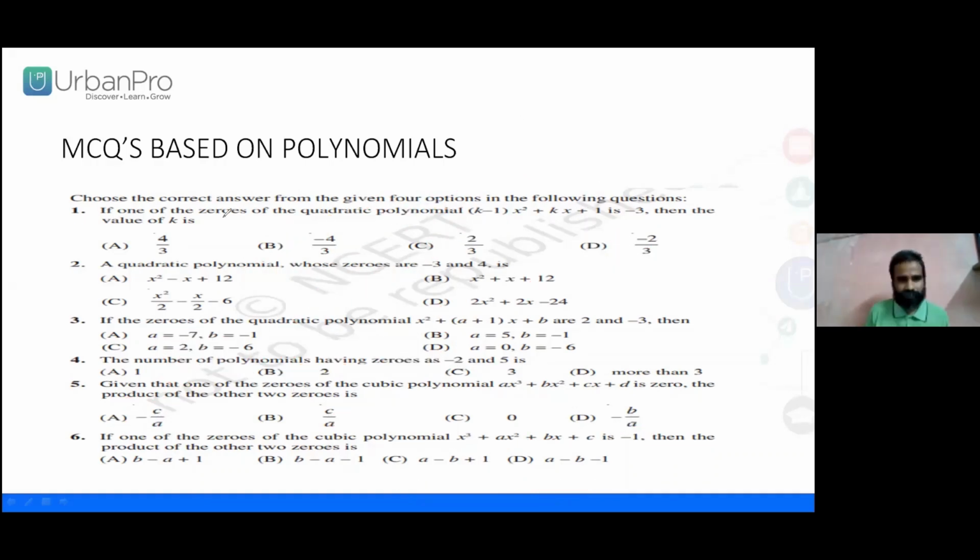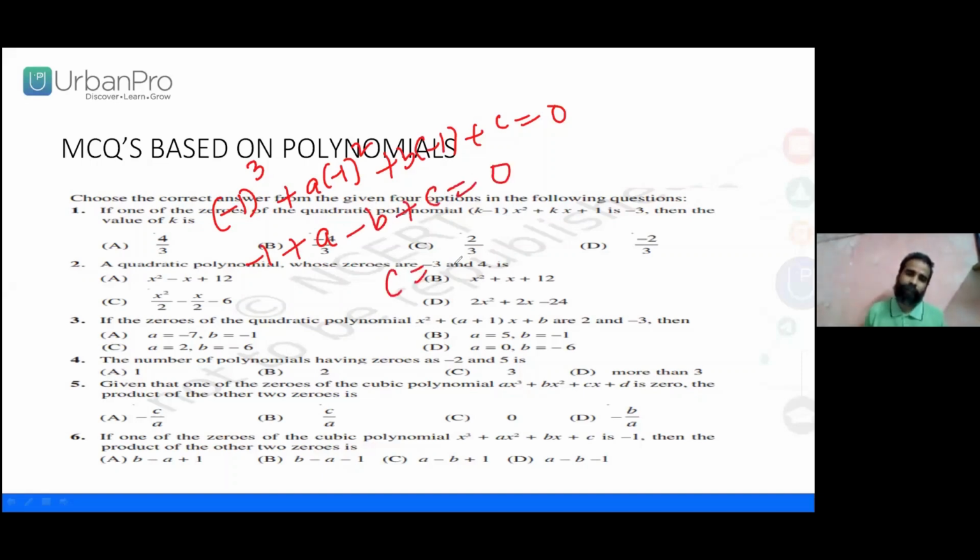As we have discussed, one of the zeros: A into minus 1 whole square plus B into minus 1 plus C equal to 0. It becomes minus 1 plus A minus B plus C equal to 0. C becomes 1 minus A plus B. Keep the C value aside.